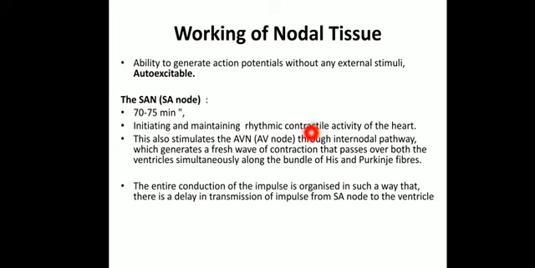Once the SA node has excited the right and left atrium, afterwards it will also stimulate the AV node through the internodal pathway, which generates a fresh wave of contraction. So the SA node gives out the contraction of the atrium, but after a particular period of time that will relax and fade off. Then when these impulses are passed to the AV node through the internodal pathway, it creates a fresh wave of contraction that passes over the ventricles along the bundle of His and Purkinje fibers.